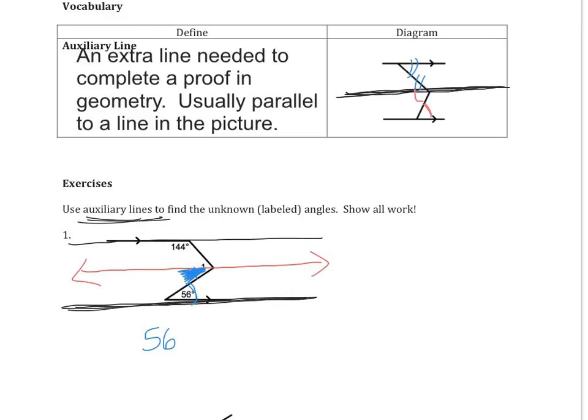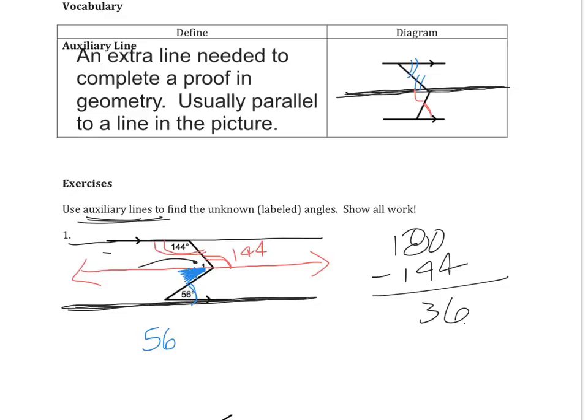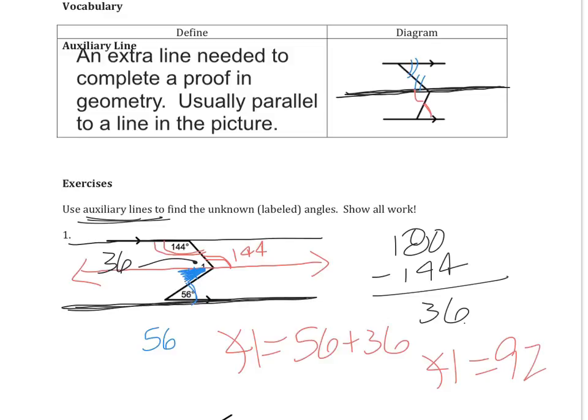Now I also know that if this angle is 144, then my alternate interior over here is going to be 144. And then I'm able to get the other piece of this angle in here. So I'm going to do 180 minus 144 and get 36. So this top angle is 36. This angle right here is 36. And if I was trying to get angle 1, it is going to be equal to 56 plus 36. Angle 1 is in fact equal to 92 degrees.